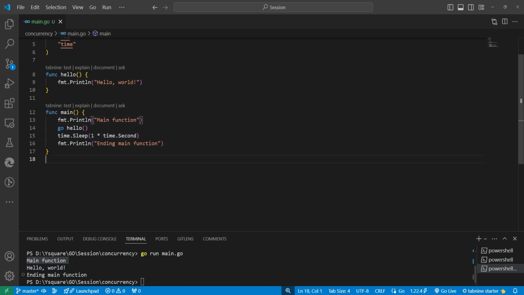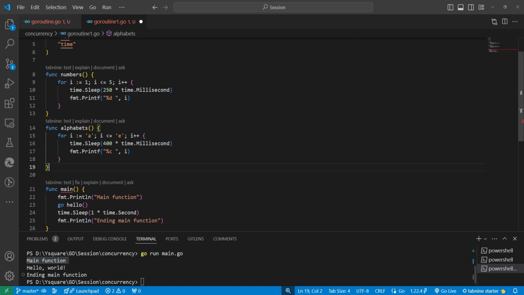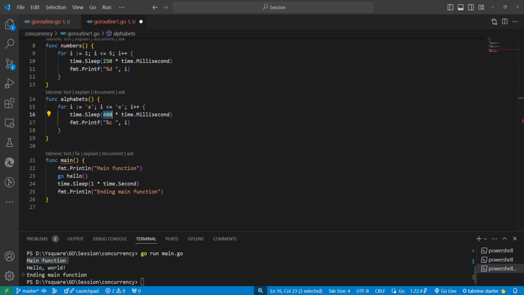But later on we want to avoid the timeout one. We will use the channel or the wait group. Let's see another example. Suppose we have two functions. One is writing down the numbers, another one is writing down the alphabet. So these are the two functions. Over here, every time it will run a loop and it will pause for 250 milliseconds. Over here 400 milliseconds.